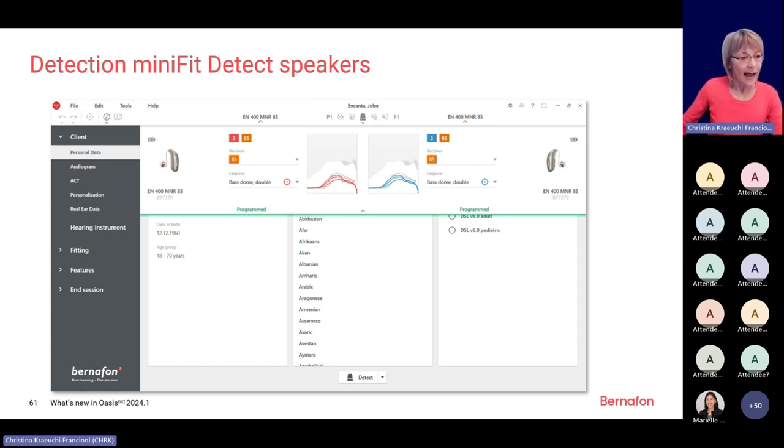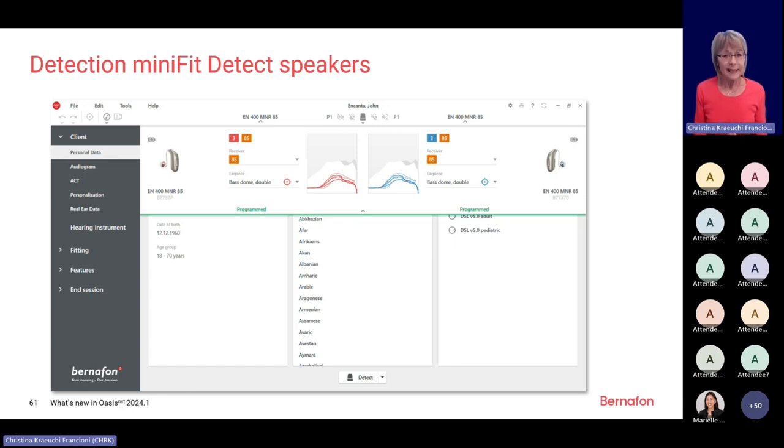The 400 has on one side the right speaker, 85, and on the other side the left speaker, 85. So it immediately pops up and identifies the right speaker on the right side, the left speaker on the left side, and the type of speaker which is added.